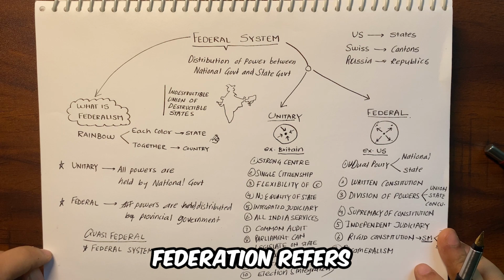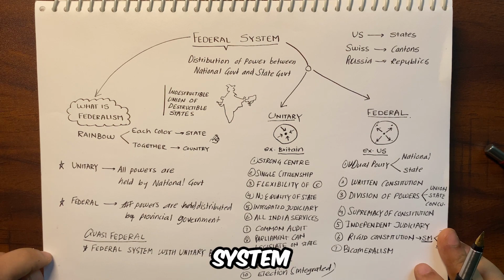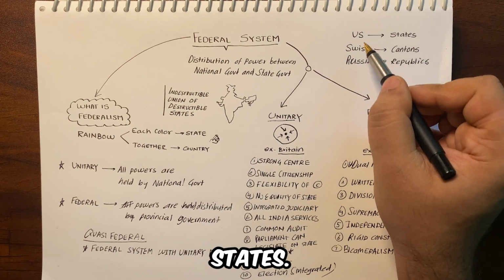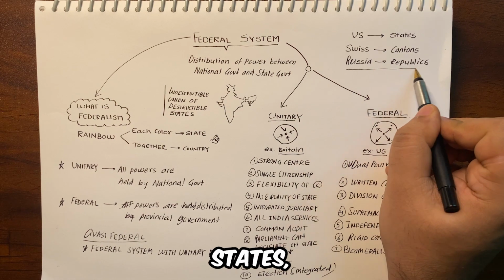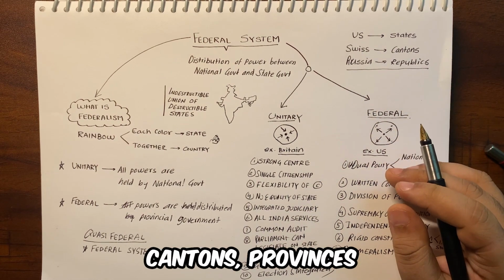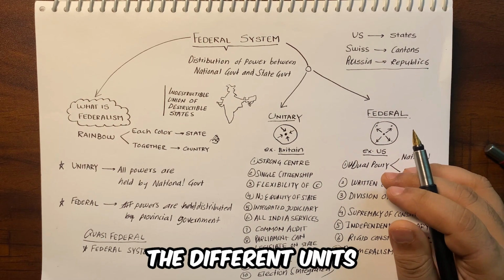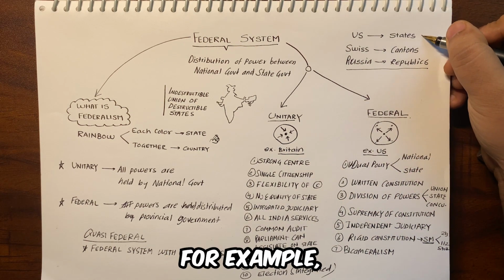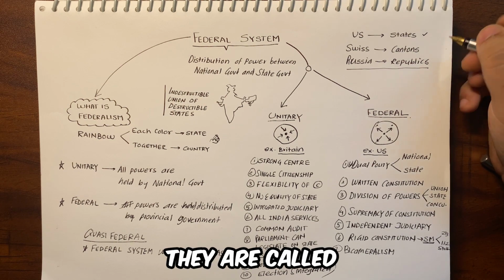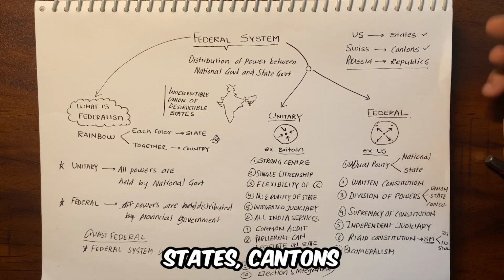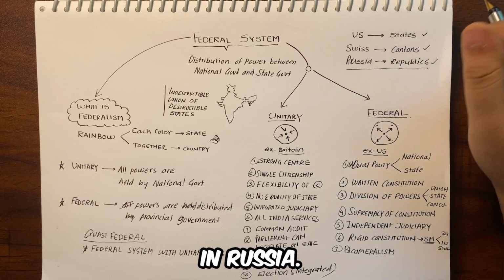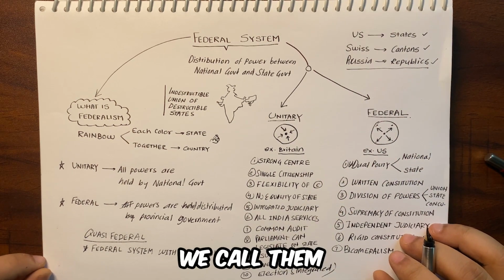The term federation refers to a political system formed through a treaty or agreement between different units, which may be called states, cantons, provinces, or republics. The different units within a federation can be referred to by various names with reference to countries. For example, in the US they are called states, cantons in Switzerland, provinces in Canada, or republics in Russia. In India we call them states.